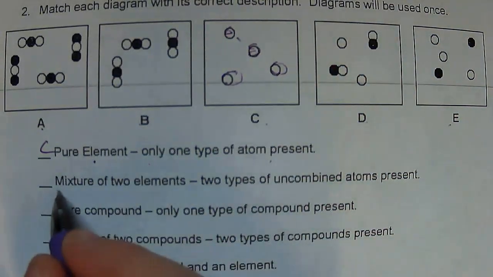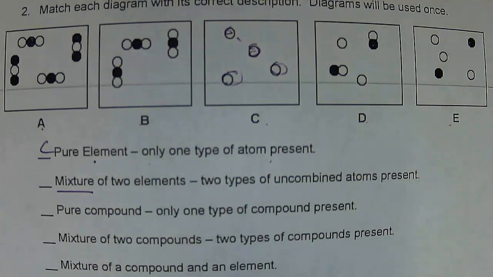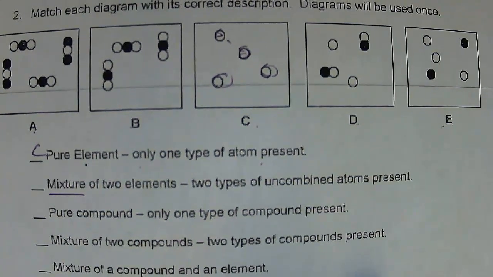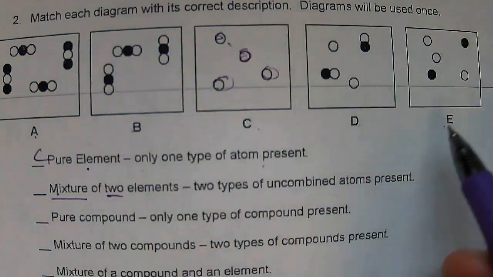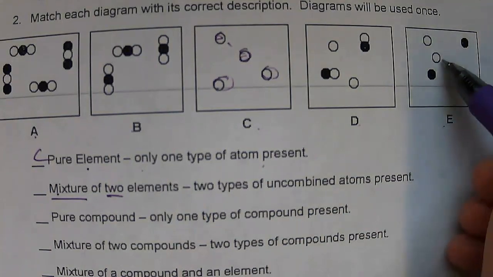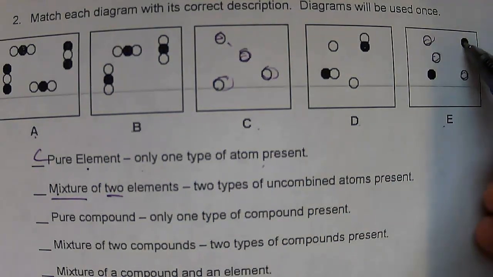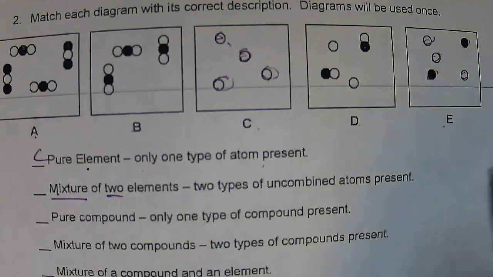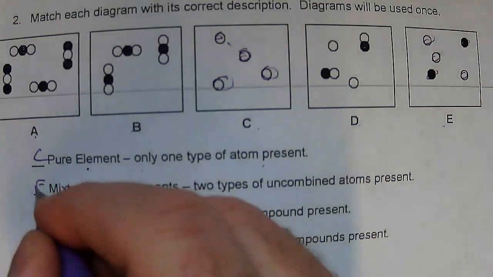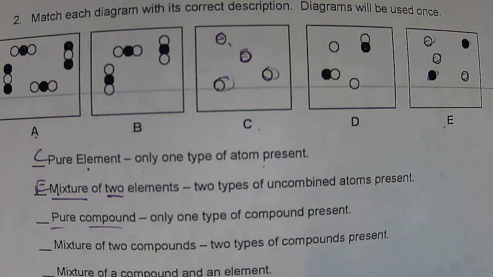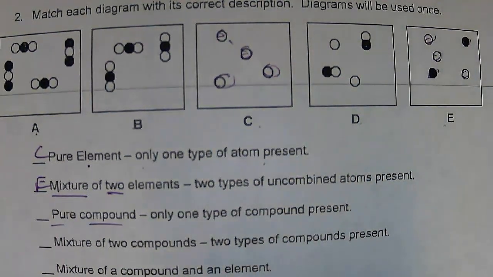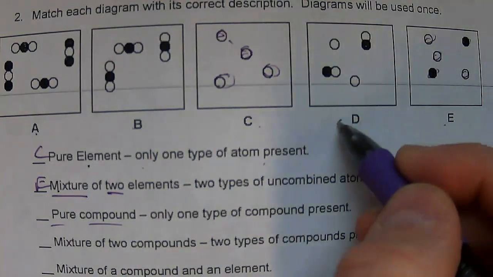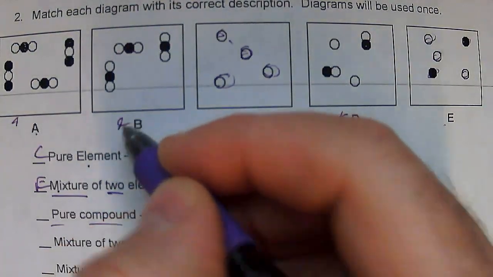So this is now a mixture of two elements. So the elements will be separate. You'll have two different circles in the same container. So if we look over here at E, we have the white circles, and here we have the black circles. So this has got to be E. And then a pure compound. A compound, remember, is elements that are bonded together. Now, there's some compounds here, there's some compounds here, there's some compounds here.